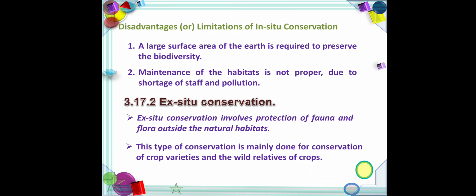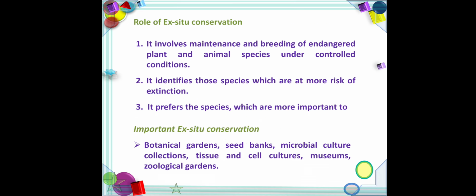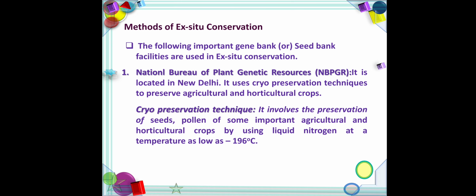Ex situ conservation, the second one. Ex situ conservation involves protection of fauna and flora species outside the natural habitats. The role of ex situ conservation: maintenance of endangered plant and animal species, and preserving more important species. Methods of ex situ conservation.